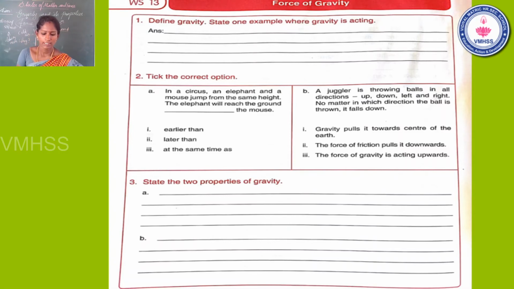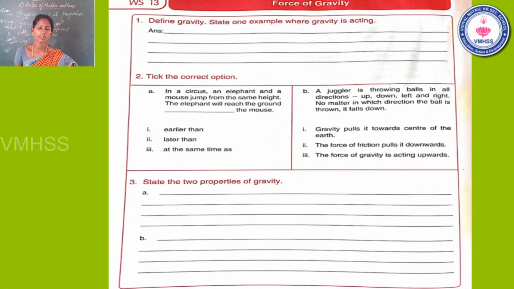Second question. Tick the correct option. In a circus, an elephant and a mouse jump from the same height.